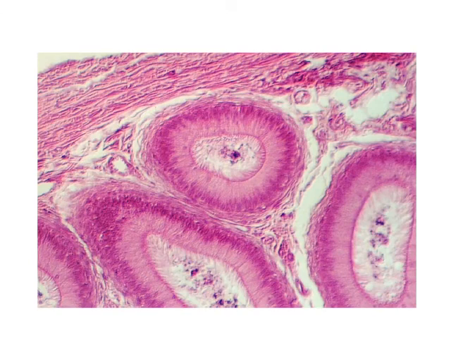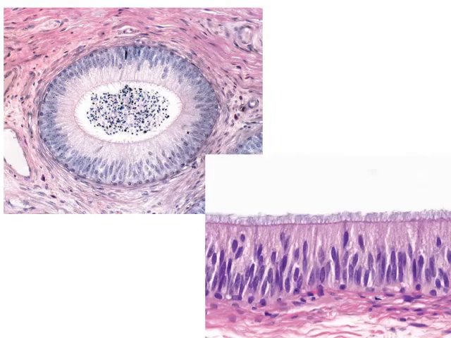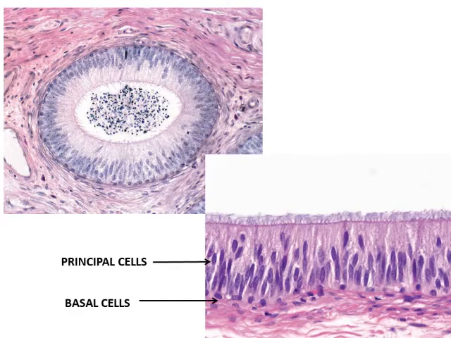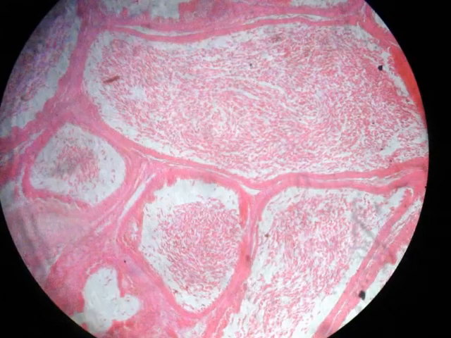This is a microscopic view of the epididymis showing sections of the coiled ducts and connective tissue in between. Each duct is lined by pseudostratified columnar epithelium composed of two types of cells. The tall columnar cells, or principal cells, have long non-motile stereocilia, and there are short basal cells which act as precursors of the principal cells. Surrounding the epithelium there is a circularly arranged smooth muscle layer, and within the lumen of the duct there are clumps of spermatozoa. This is the section of epididymis that we see in our practicals.